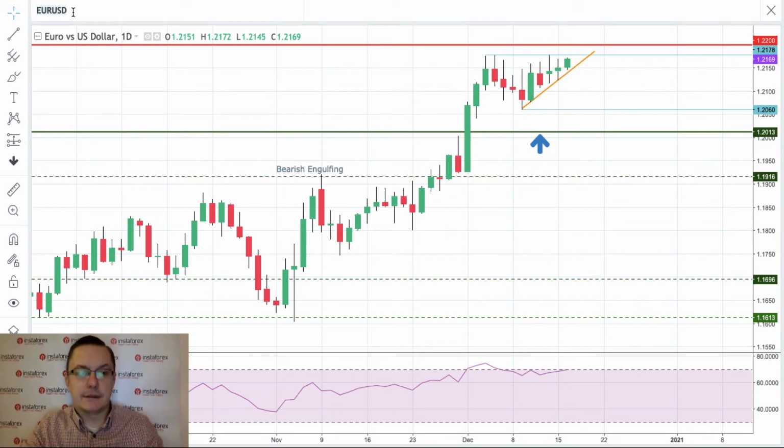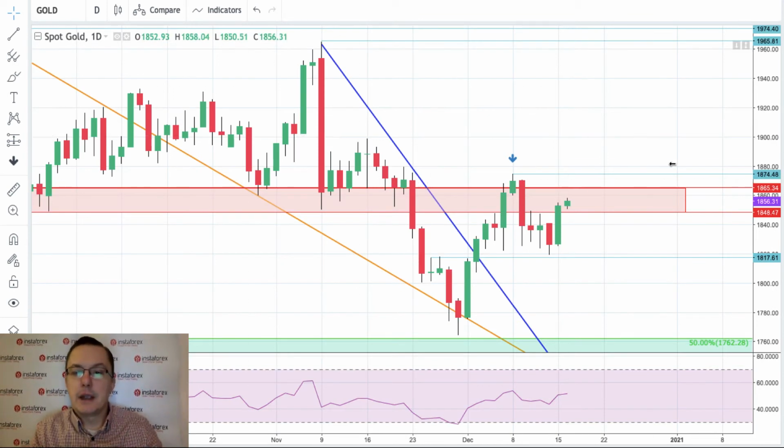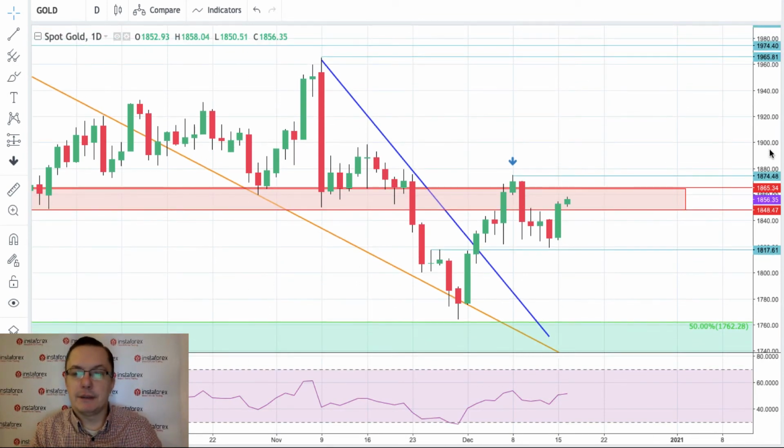So expect the levels to be tested on the euro dollar, and of course the last one will be gold, because of the interest rate decision today in the US by the FOMC. As you can see, this technical support 1,817 has prevented the bearish pressure from expanding even lower towards 50%. So we have a bounce, a very nice pattern here. The market participants are right now trying to go a little bit higher in this market and test again the 1,848, 1,865 zone.